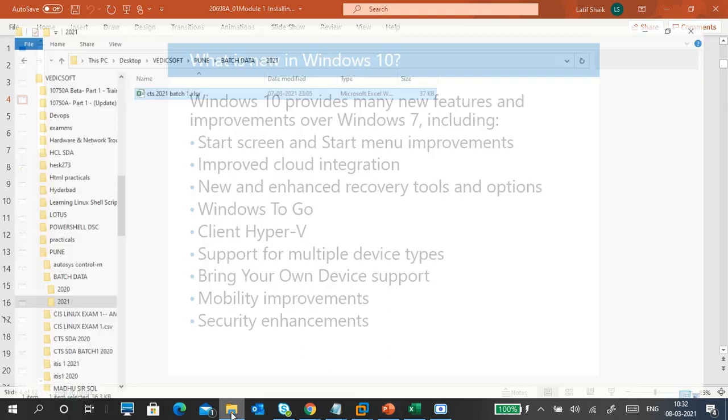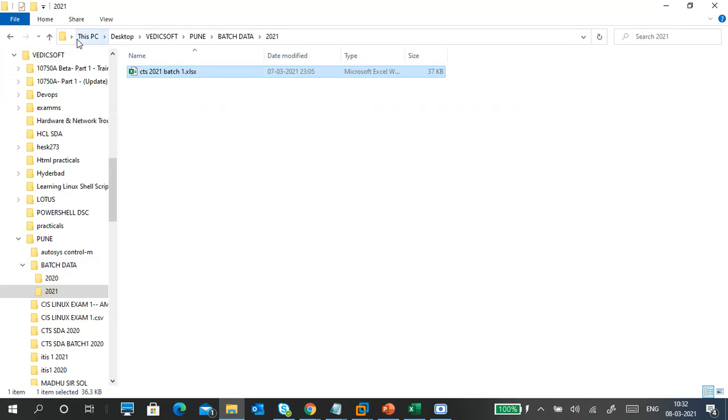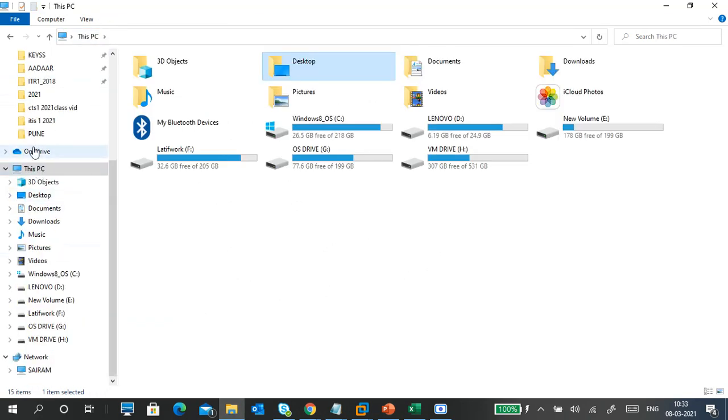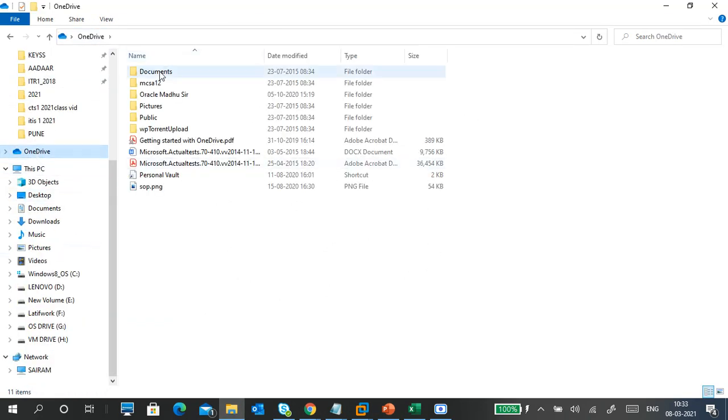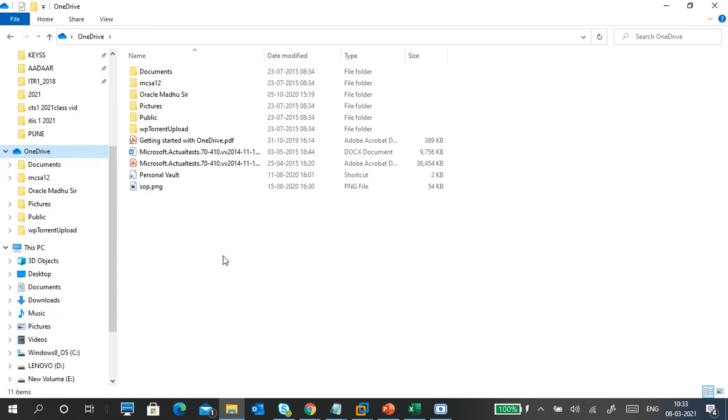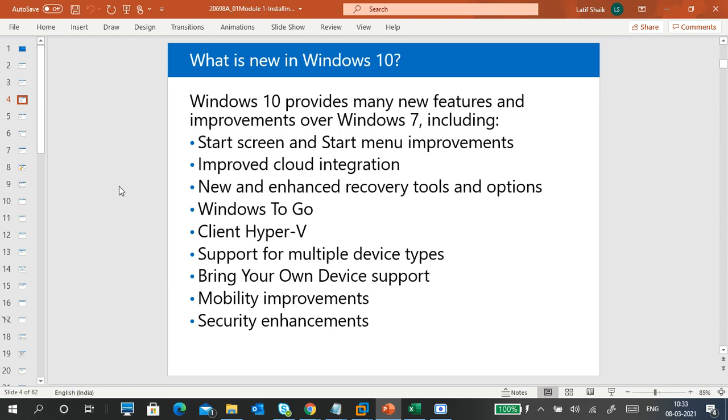Next, another important part of cloud integration is OneDrive. OneDrive is cloud storage, Microsoft cloud storage. For free, we can store up to 5 GB or so. You can keep the data and access it from anywhere, just like your Google Drive. If you put data in Google Drive, you can access it from any device, anywhere. Same thing with OneDrive, we can access the data from anywhere. You can sync the data.